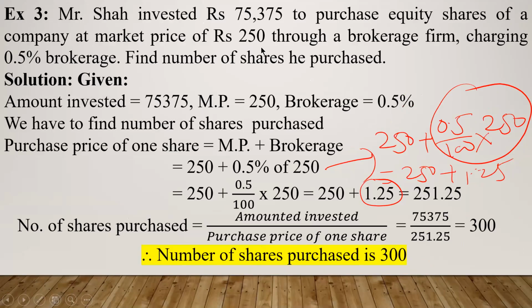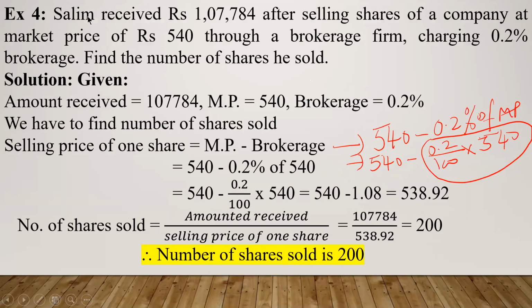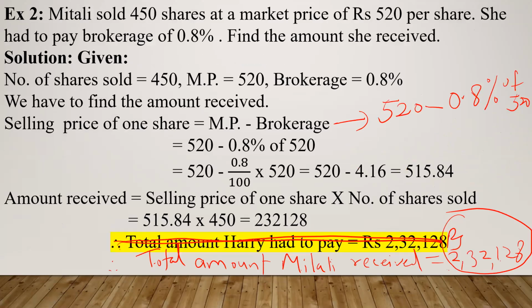It was just opposite of problem number 1. Fourth one was just opposite to problem number 2. Amount received was given and you were asked to calculate number of shares sold. In any case, if the shares are purchased, you have to find out purchase price of one share. If the shares are sold, you have to find out selling price of one share. So this way you have to remember.